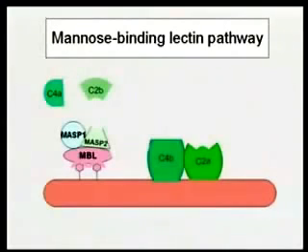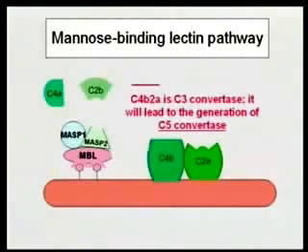All right? What's this? That's the C3 convertase. It will act on C3 to cleave it into C3a and C3b, which generates the C5 convertase. And that's the end of this pathway. So this pathway is analogous to the classical pathway. The only difference is that we don't use C1qrs, we use mannose-binding lectin and MASP1 and MASP2. This is the analog of C1qrs. The pathway is identical otherwise.